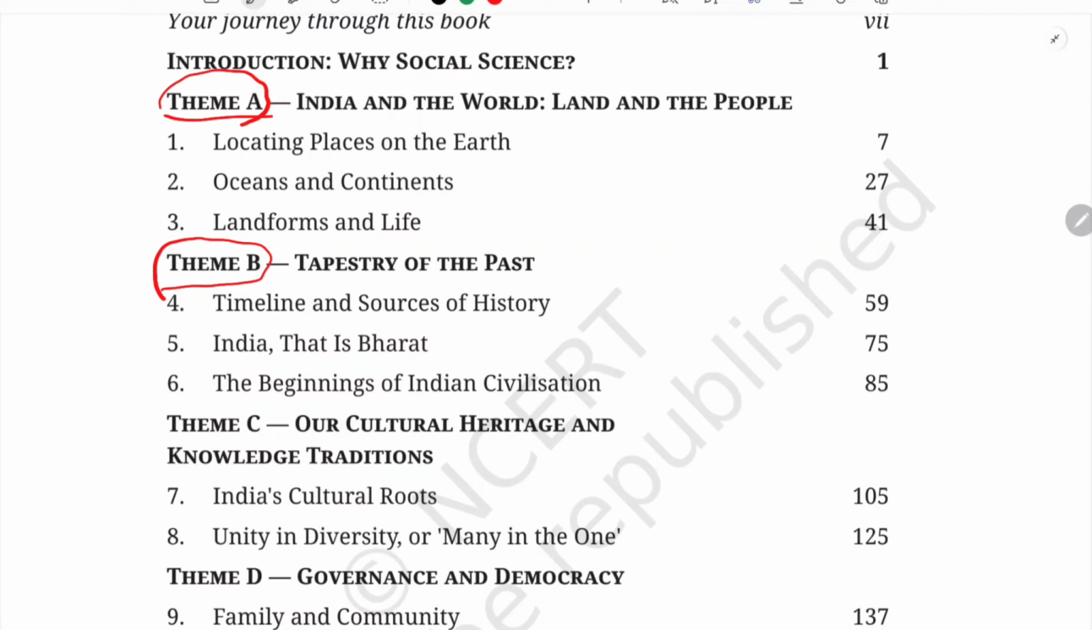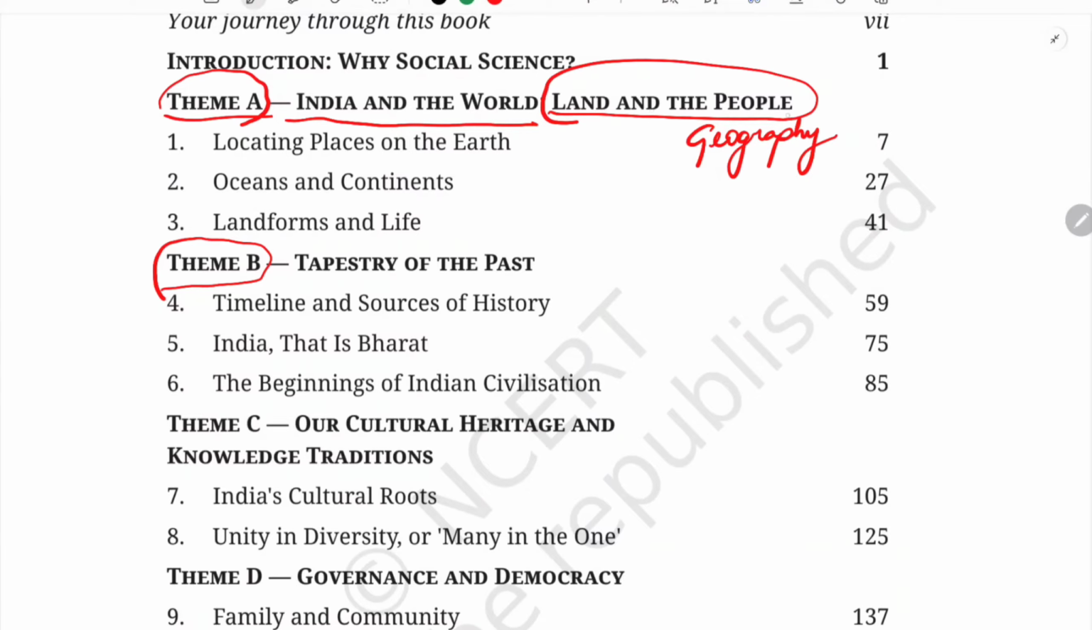The first theme is India and the World, Land and the People. Here we are going to study geography. This will be your geography section. The first chapter is Locating Places on Earth. We are going to discuss geographical location, especially regarding maps, longitudes, latitudes, and how we are going to scale a map.